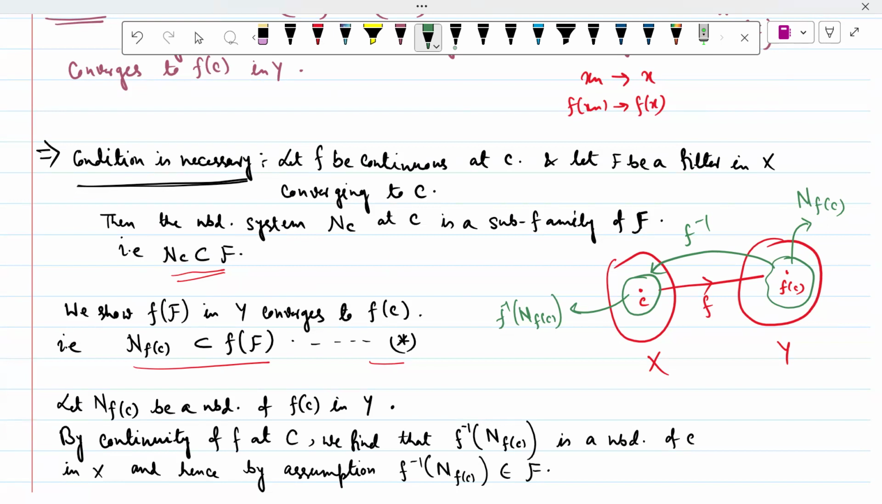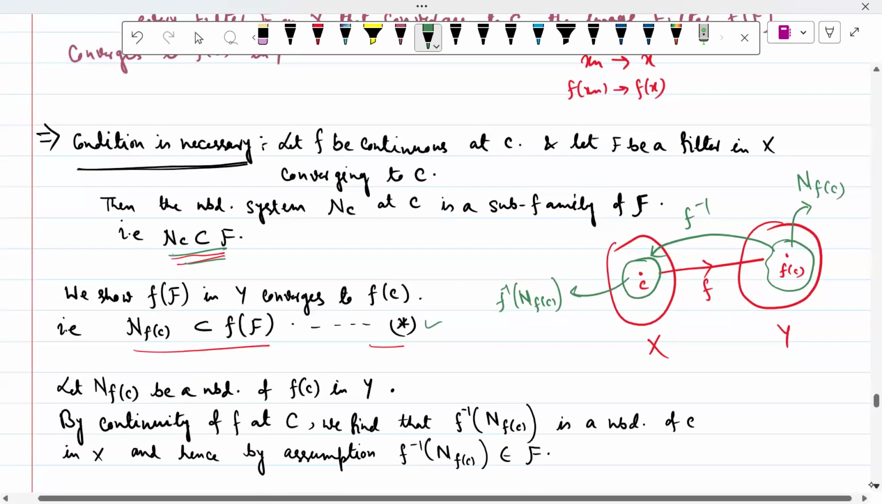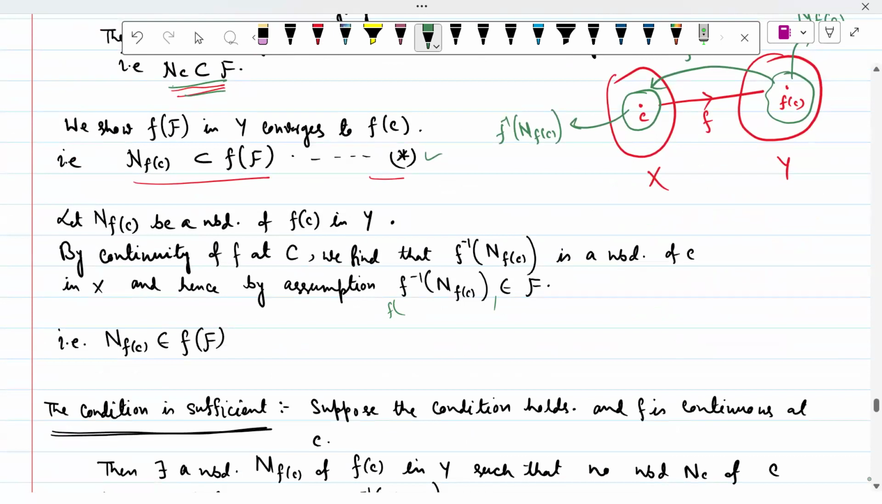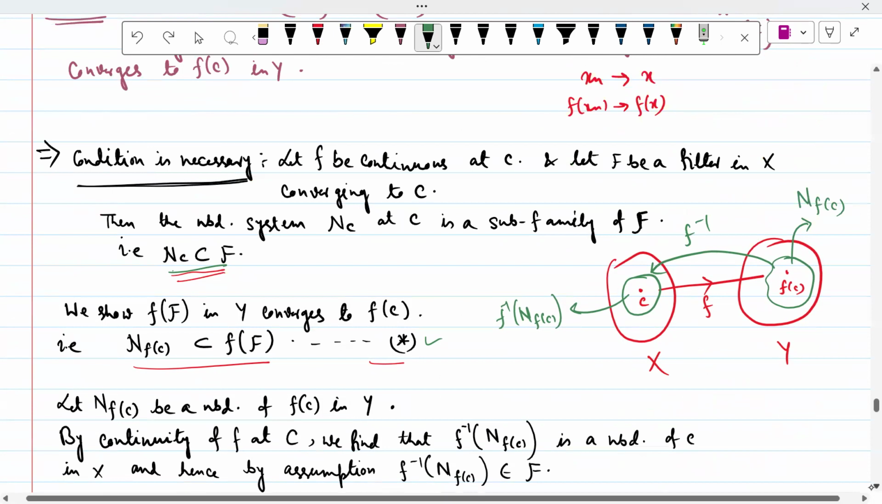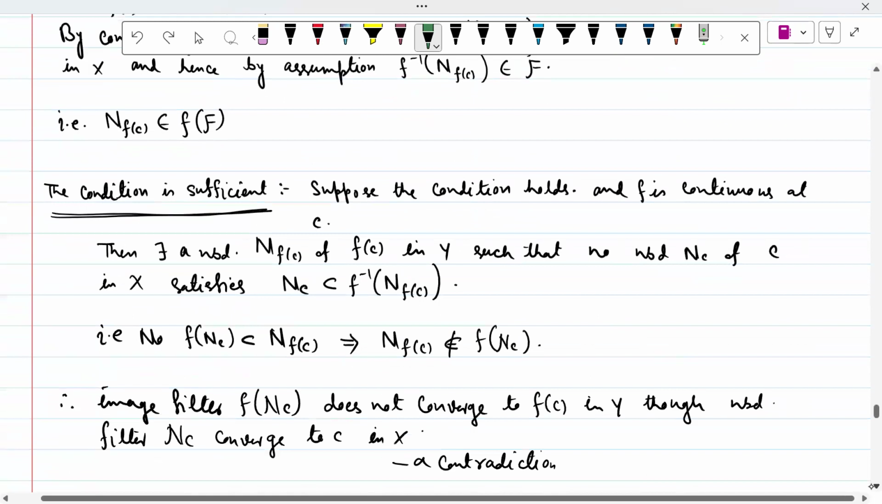And by assumption this star, F inverse N(F(c)) belongs to F. And this is a neighborhood, and I have already assumed that N(c) is a subset of F. That is, apply F on both sides here. So we get this N(F(c)) belongs to F(F). So this condition holds. Okay, the condition is sufficient.